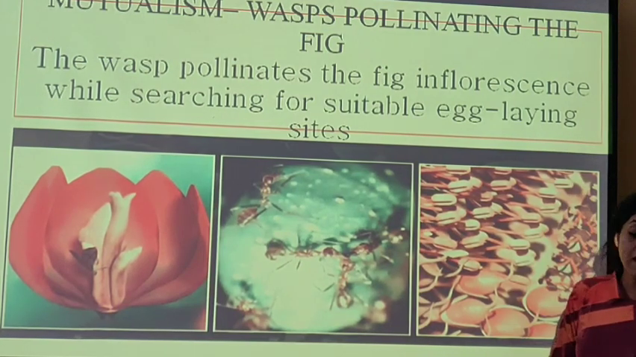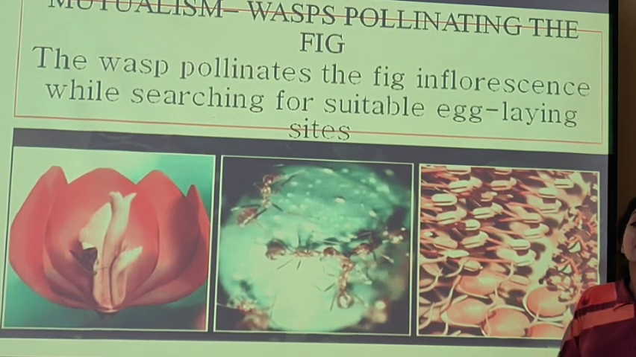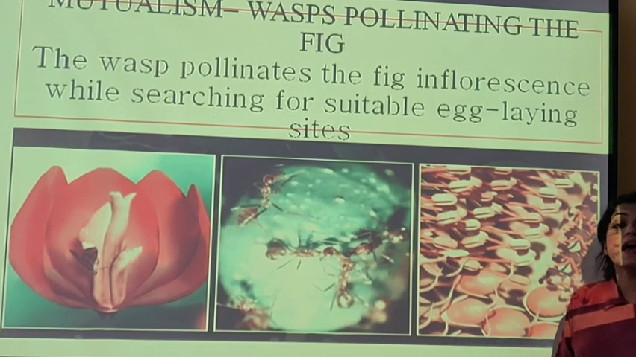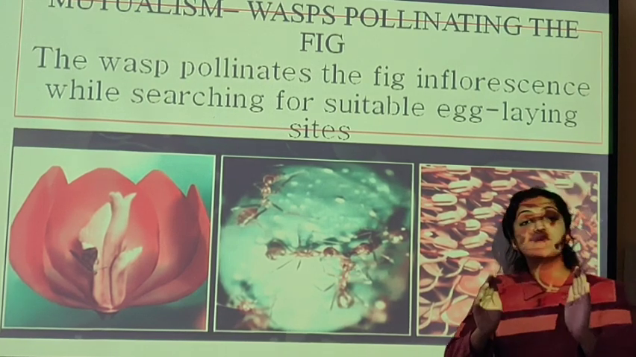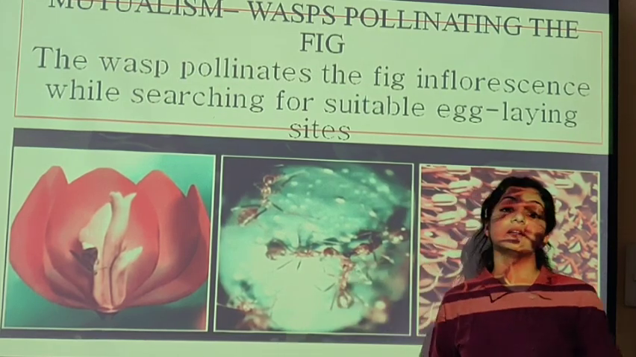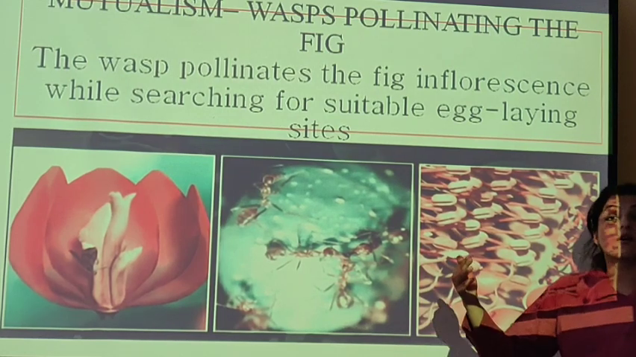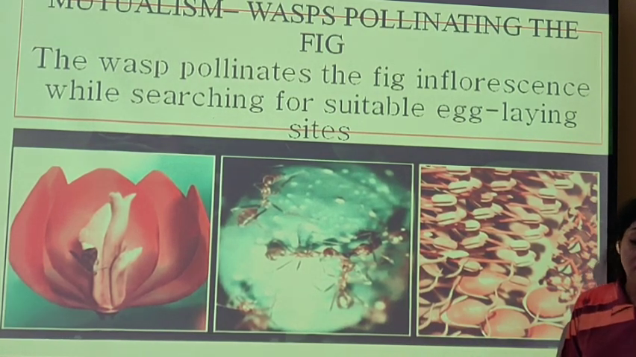Okay. One more symbiotic association, that is mutualism, is seen between the wasps pollinating the fig species. During the course of evolution, ऐसा होता है कि particular species of wasp ही particular species of fig plants को pollinate कर सकती हैं. They co-evolve with each other. The species, they co-evolve with each other. The wasp pollinates the fig inflorescence by searching for suitable egg-laying site.